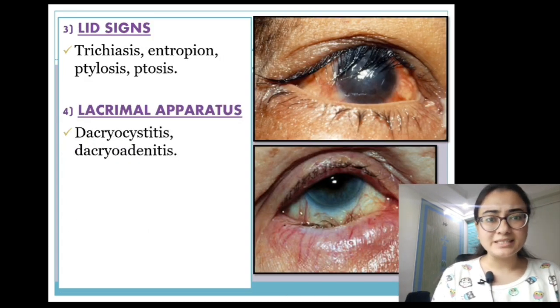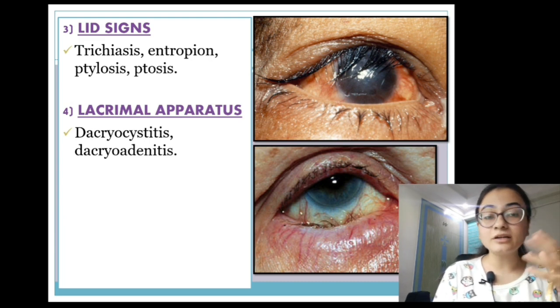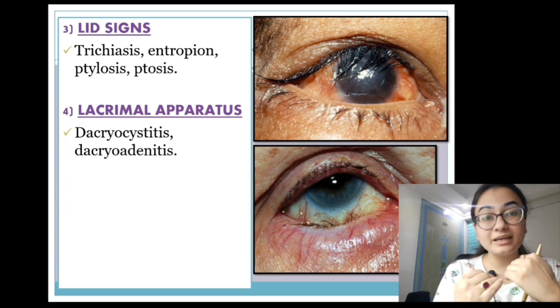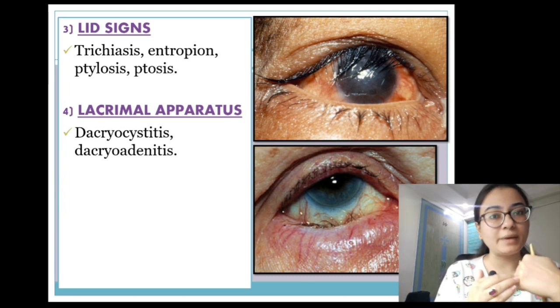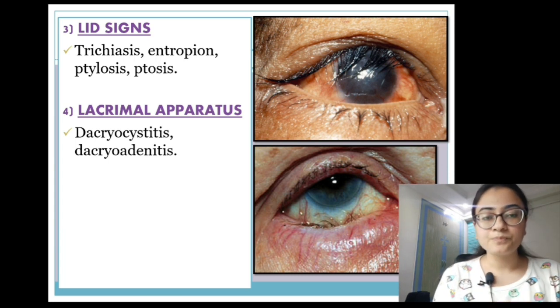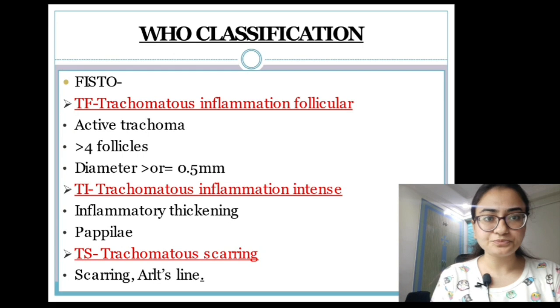Now there can be some lid signs like trichiasis, which I already told you is the misdirection of the cilia. You will see that the hairs in the eyelid are moving inwards, because you have entropion. The lid is a little bent inwards. So obviously when it bends inwards, the cilia are going to be misdirected. Then tylosis or ptosis. In the lacrimal apparatus we have dacryocystitis and dacryoadenitis.